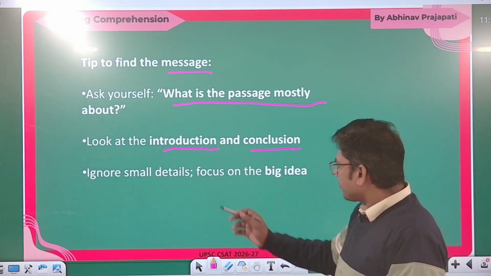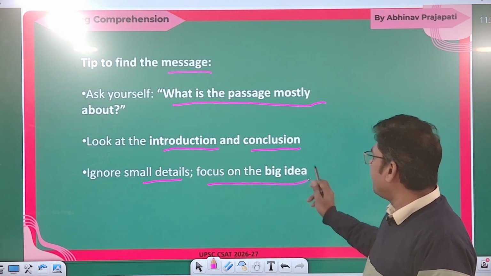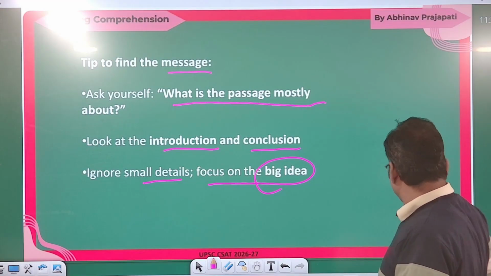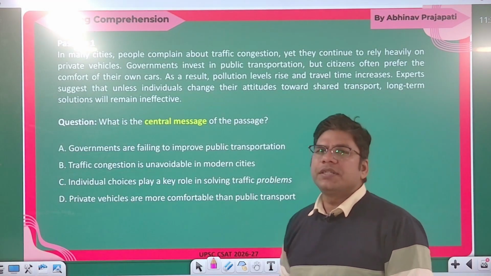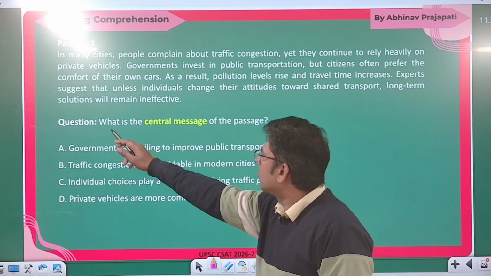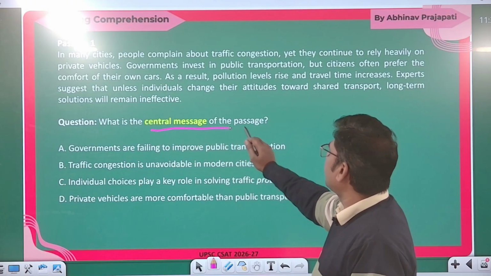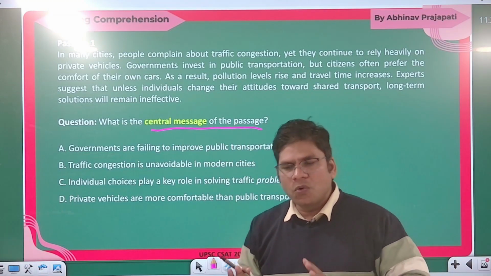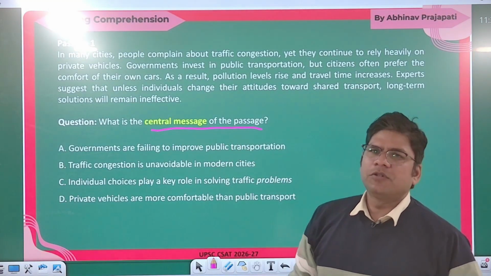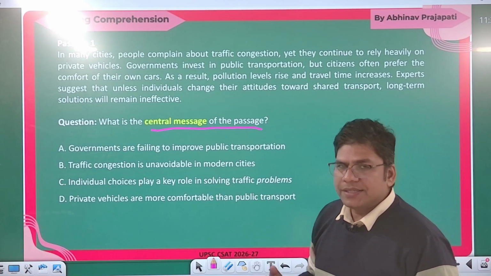Ignore small detail, focus on the big idea. Now, what is the central message of the passage, the core idea, the main purpose? What is the summary of the passage?